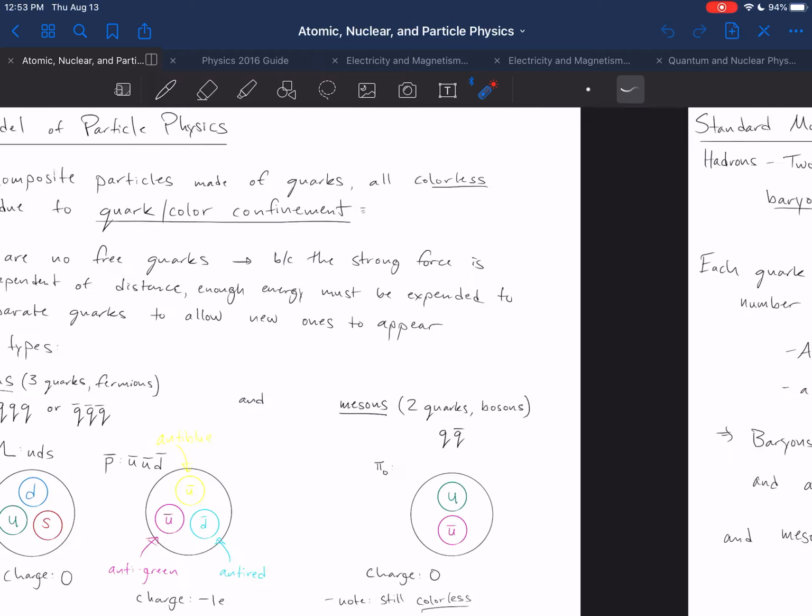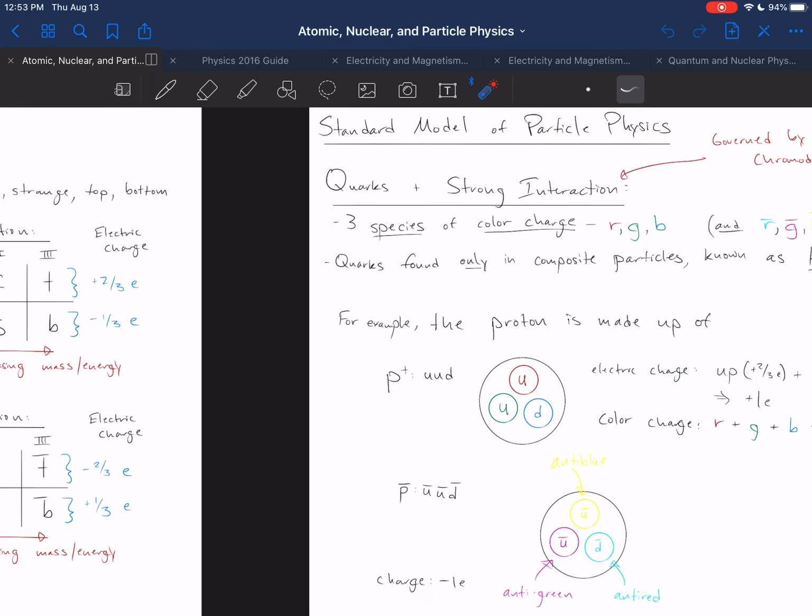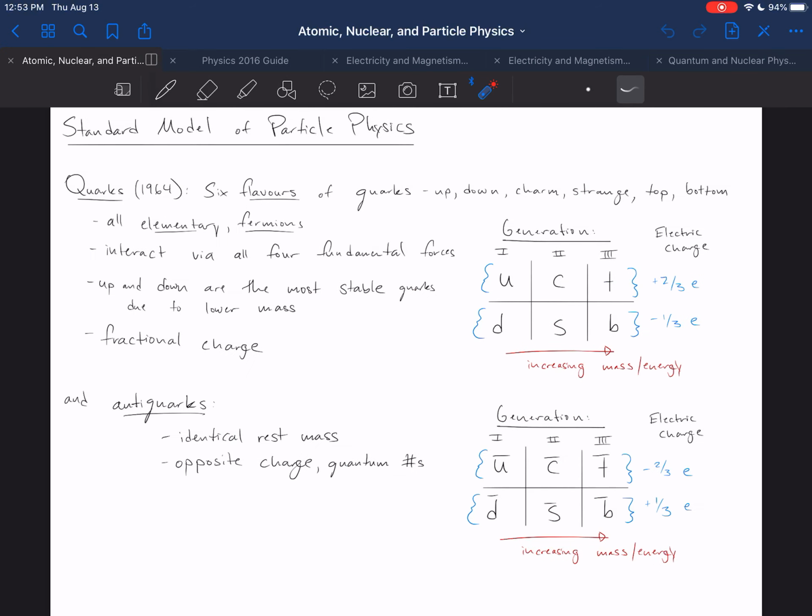So if we go back to our list of quarks, in addition to the electric charge that we labeled here, you could put another category known as baryon number. Every single one of these quarks would have a baryon number of +1/3. Every one of these antiquarks would have a baryon number of -1/3.